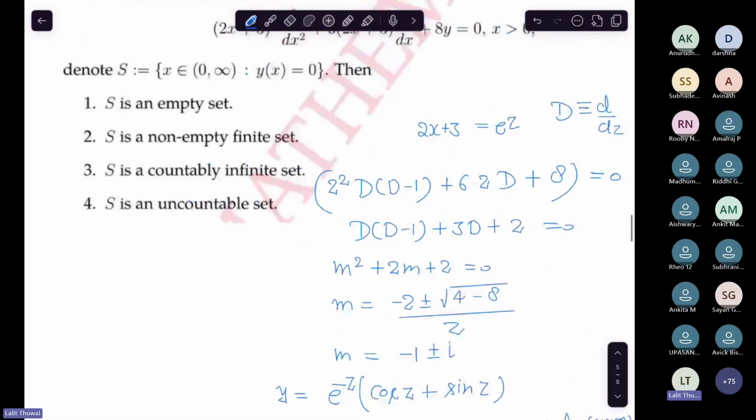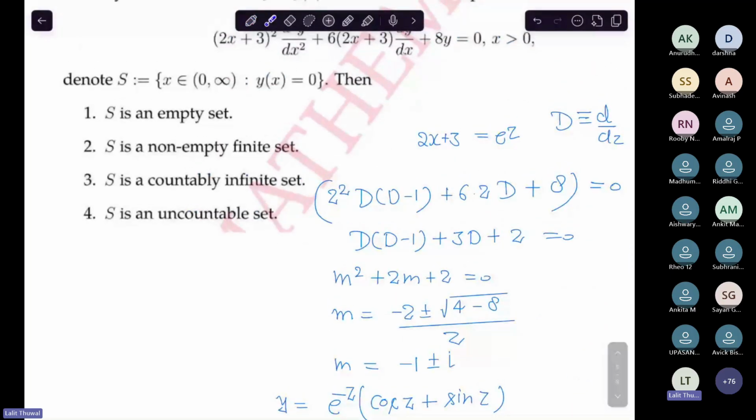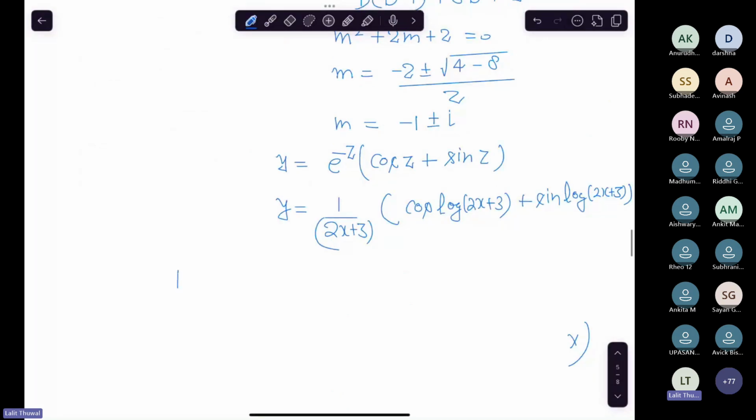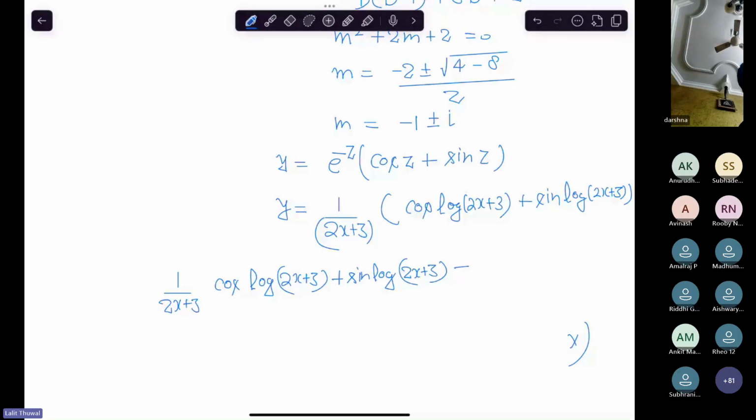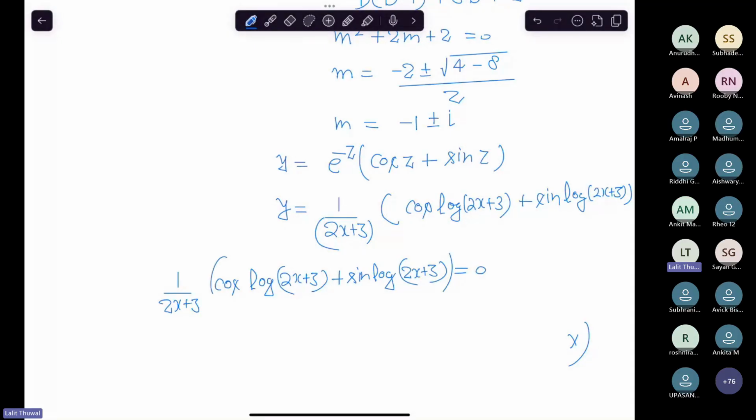Now, what do we need to find? We need to find the cardinality of the set of zeros of this function, where x comes from the positive real numbers. If y of x is 0, this means either this one is 0 or this one is 0.